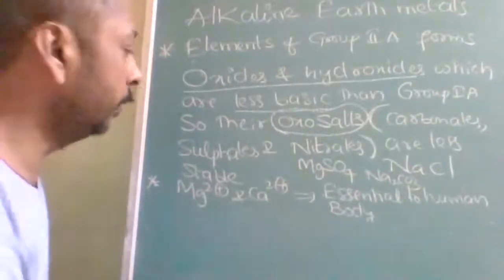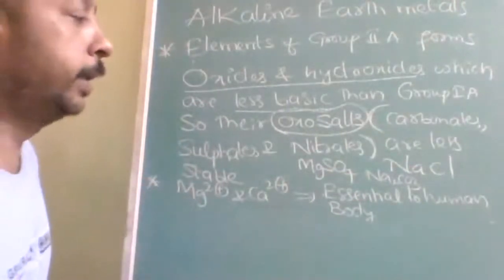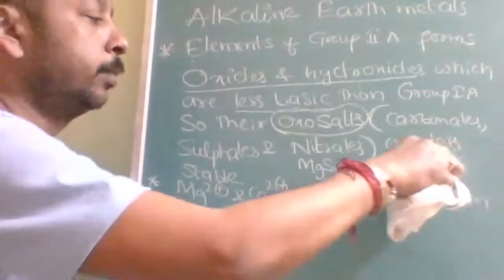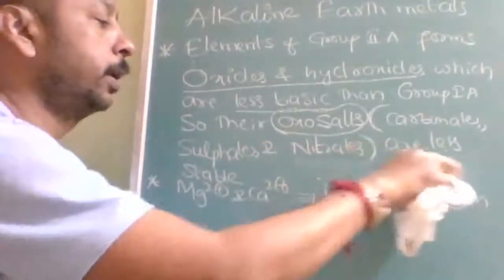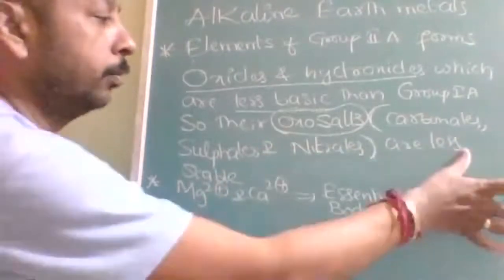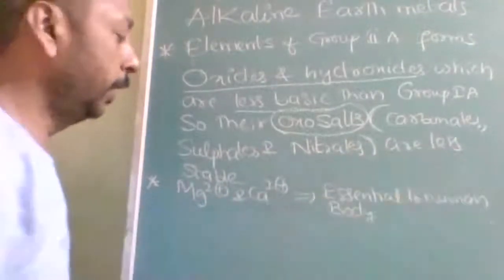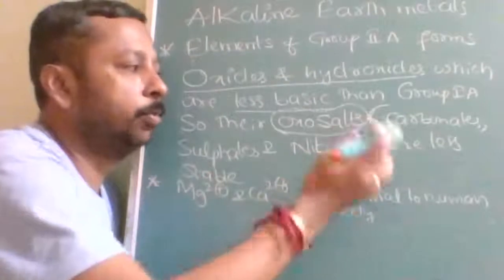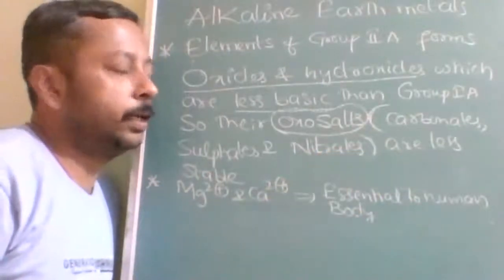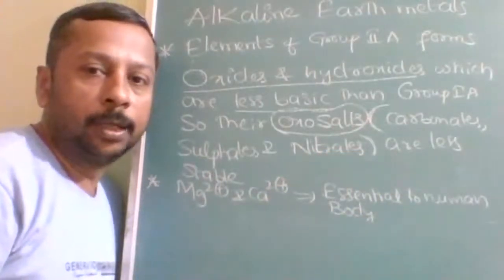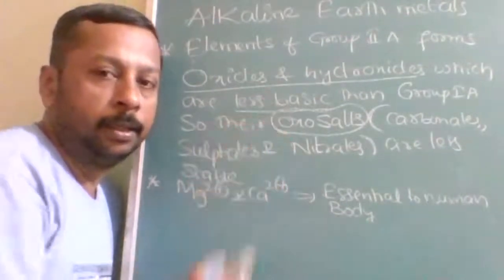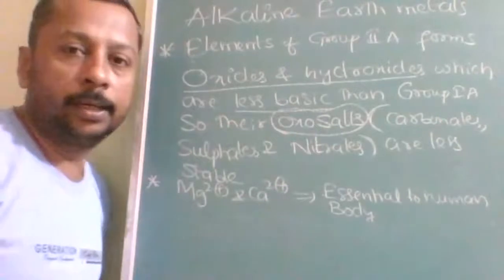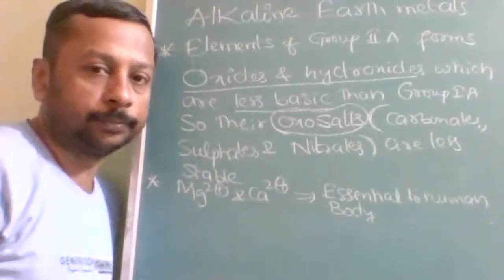So sulfates, nitrates, carbonates, and bicarbonates come under ternary salts. Understood? So they are less stable. Why the carbonates, sulfates and nitrates? What is the common reason? Because they are less basic than the corresponding oxides and hydroxides of group 1A.